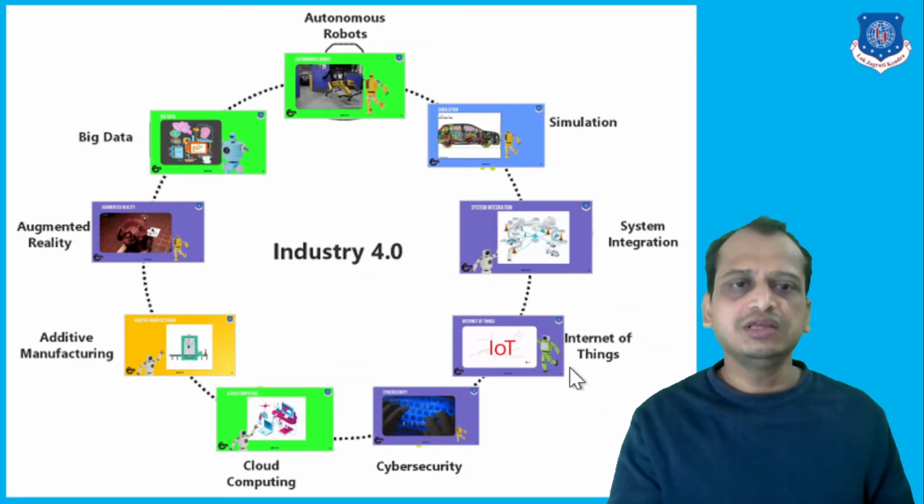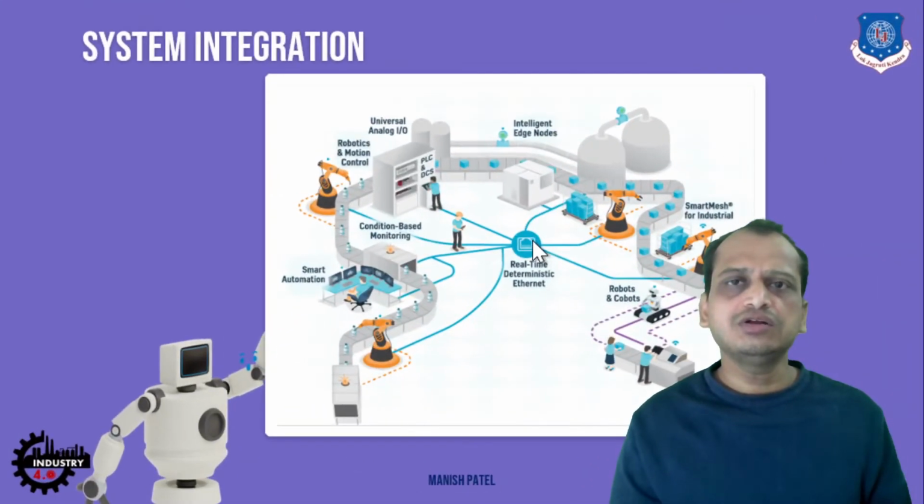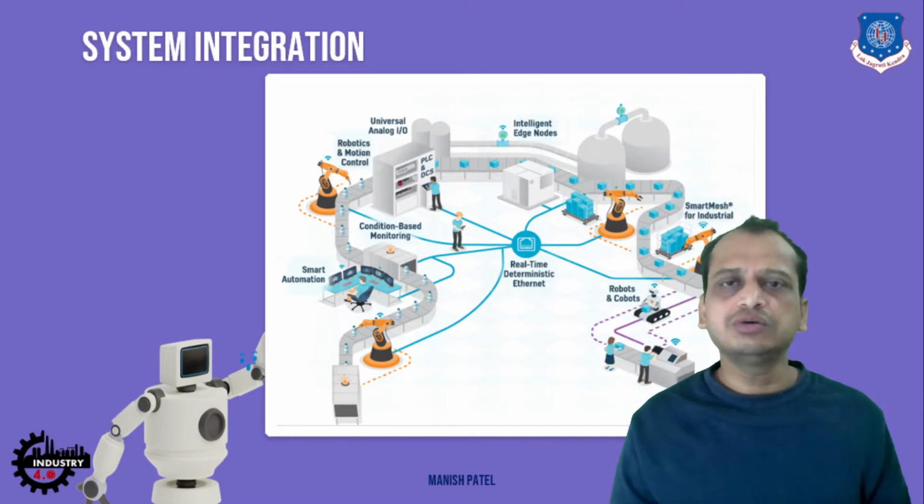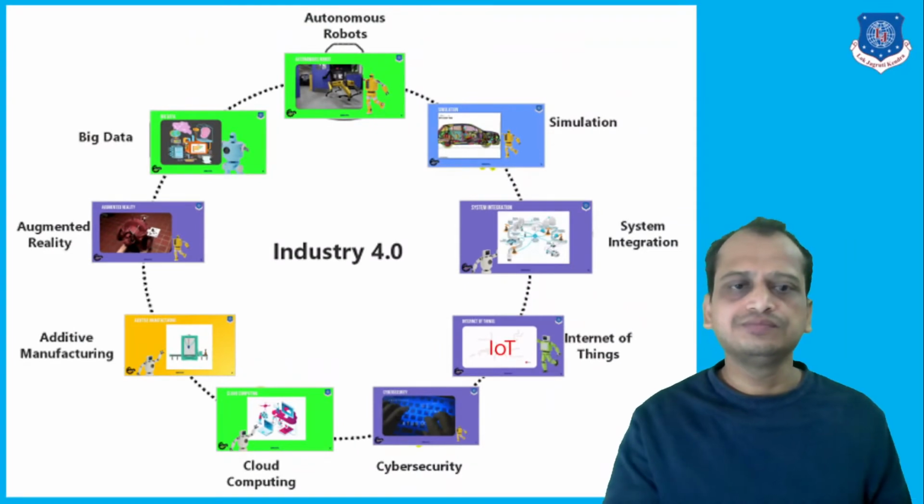Then we have system integration. What do you mean by that? We have two types of integration within manufacturing. You have horizontal integration, in the sense that all the sensors, devices, suppliers, and data are integrated horizontally. Then you have vertical integration, where the data is sent to the PLCs and SCADA. These two are integrated together to get system integration. This is also part of Industry 4.0.